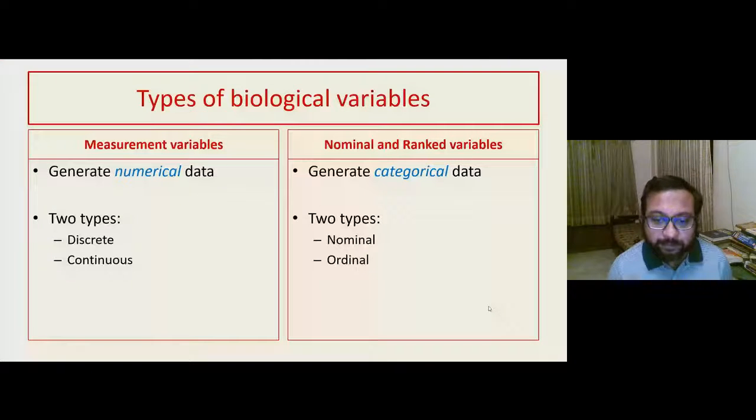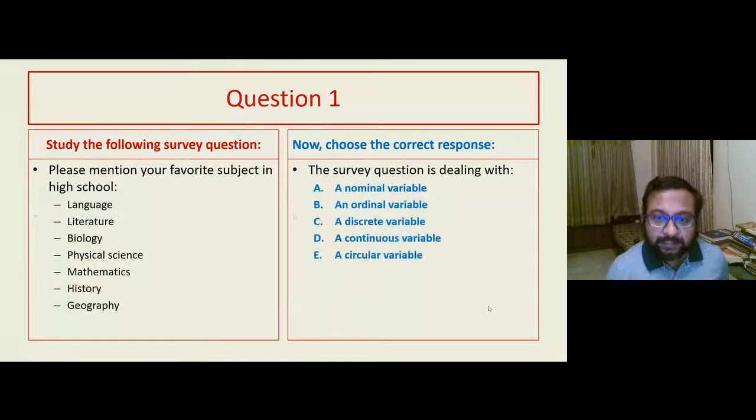I hope the PowerPoint is visible. So these are the different types of biological data. I have a question for you. On the left hand side, you will get a survey question. Read the question and find out the right option from the right hand side. Very soon a poll will appear on the screen and you have to click on the poll. You have to choose between A to E.